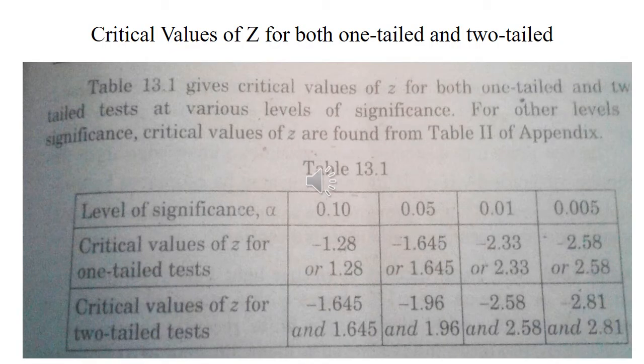In this slide, the critical region or critical values of Z for both one tail and two tail tests are given. Mostly our levels of significance are 1%, 5%, 10%. So the critical values of Z for the one tail test and for the two tail test are given.